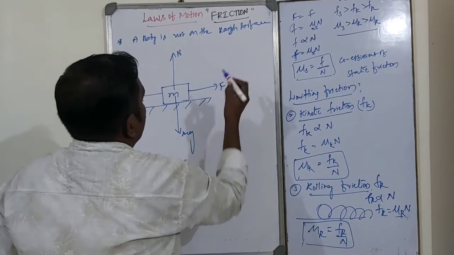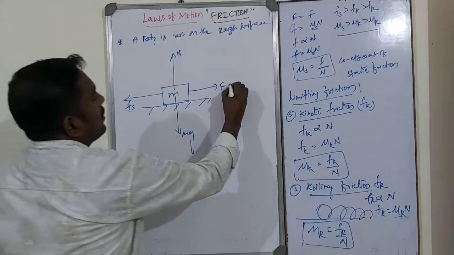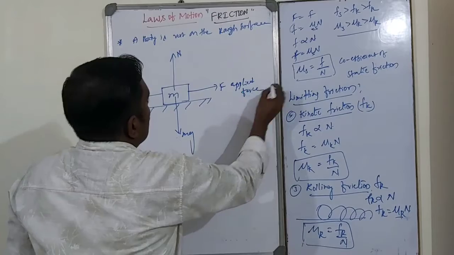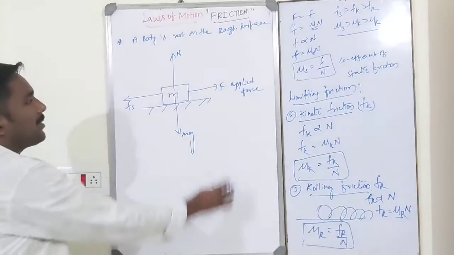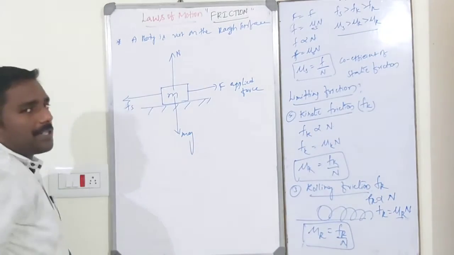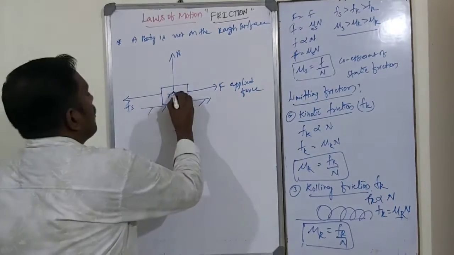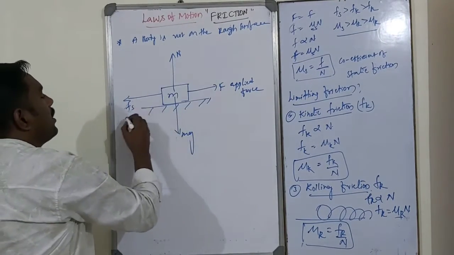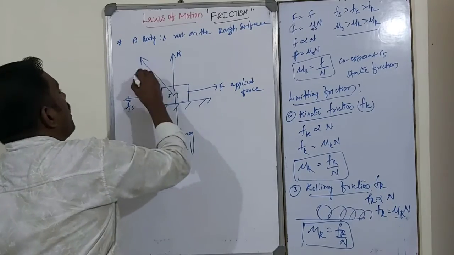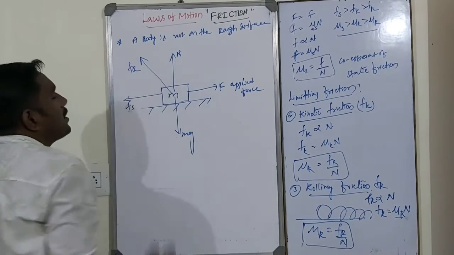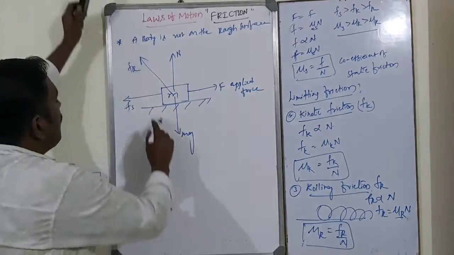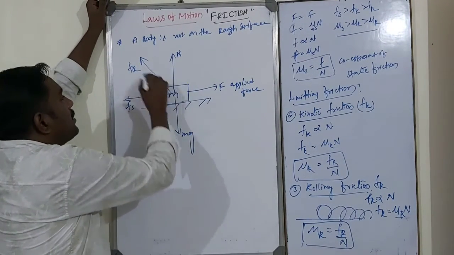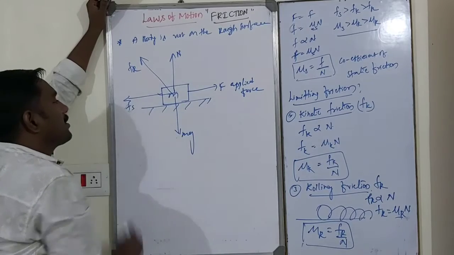This is the applied force F. The body does not slide, so the applied force is equal to the frictional force. Fr is the resultant force between the normal reaction and the frictional force.